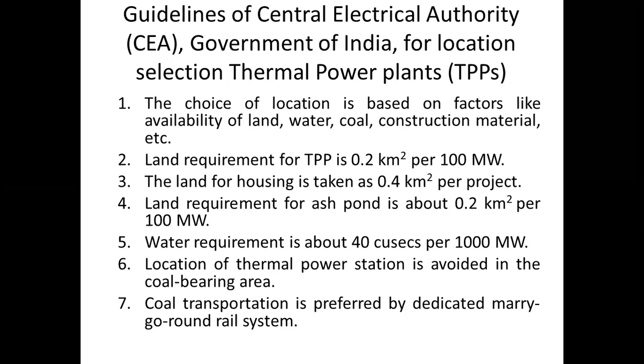The land for housing for the employees who are working in the thermal power plant is taken as 0.4 square kilometer per project. The land requirement for ash pond is about 0.2 square kilometer per 100 megawatt. Water requirement is about 40 cubic per 1000 megawatt. Location of thermal power station is avoided in the coal bearing area. Coal transportation is preferred by dedicated merry-go-round rail system.